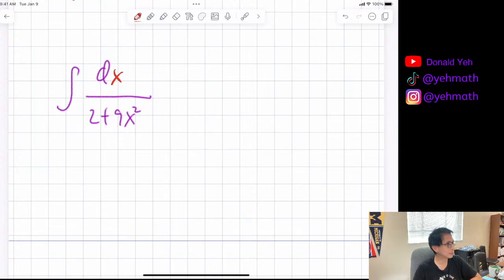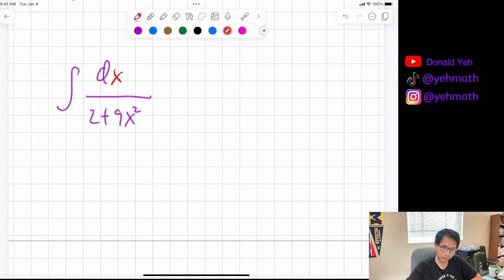I think. What's your answer? I got square root 2 over 2 arctan 3x over square root 2 plus c. I said that, and you said it was wrong. It is wrong. What did you tell me? The right answer is 1 over 3 root 2 arctan of 3x over square root 2. Whoa, can you repeat that?